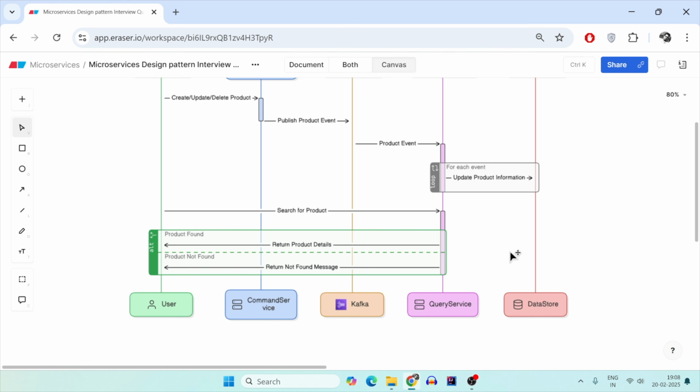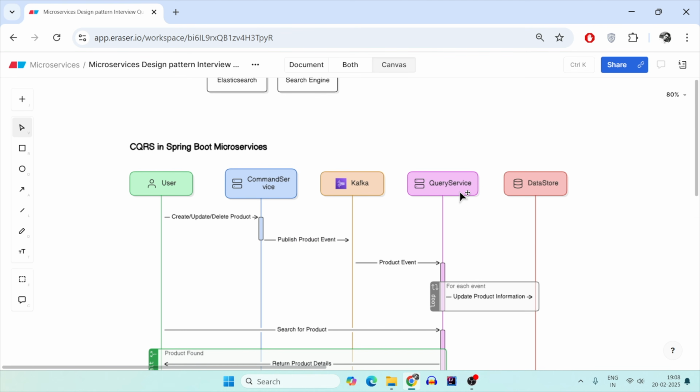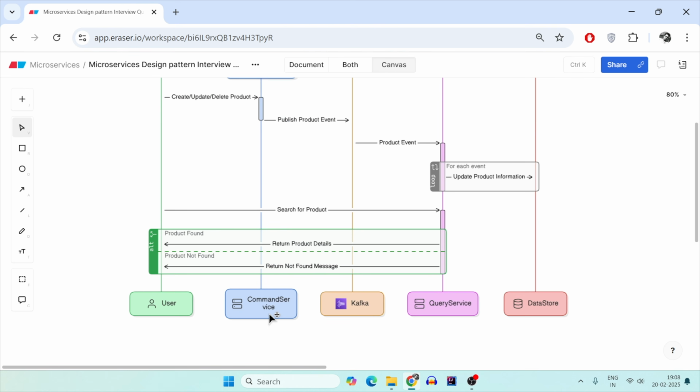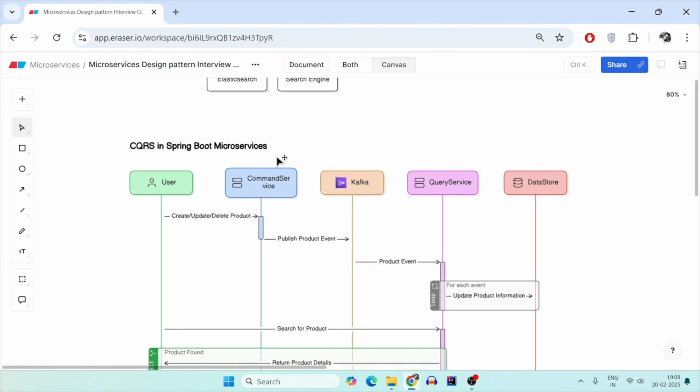So whenever there is a mobile search, the details will be responded only from the query service and not from the command service, because it is not the task of your command microservice to handle the queries that are coming up. So this is basically just an API which accepts the GET endpoints, the GET request. Then it returns the product details if it is found, or returns "phone not found" if not found.